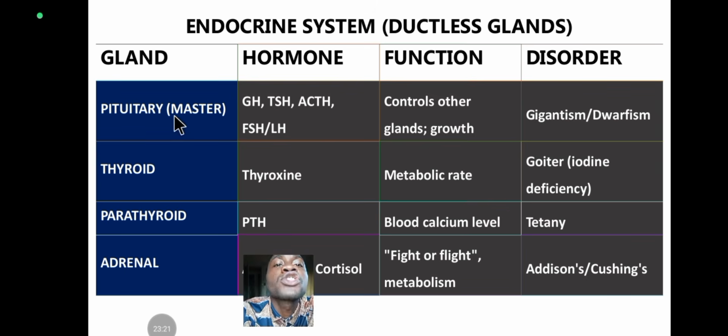All right. So among the glands, we have the pituitary gland, the thyroid gland, the parathyroid gland, and the adrenal gland. We have to look at the hormones found in each of these: the master gland, the thyroid gland, the parathyroid gland, and the adrenal gland. Just know that the pituitary is the master gland. The pituitary contains hormones that control other endocrine glands. The pituitary is like the CEO. It is responsible for the control of other glands.